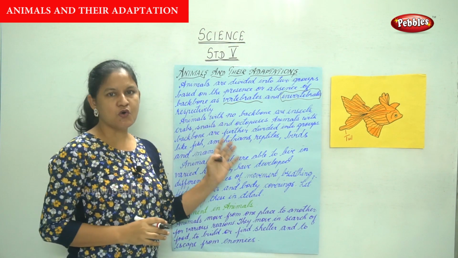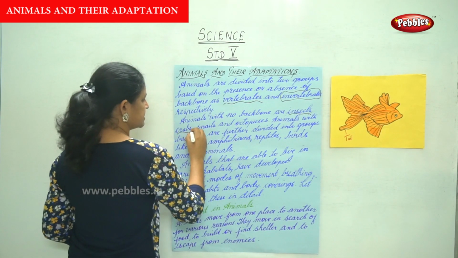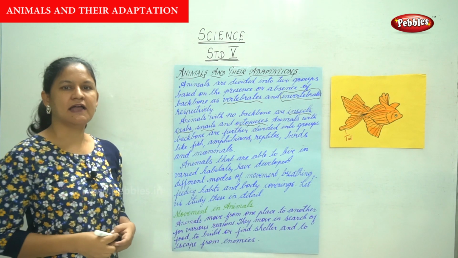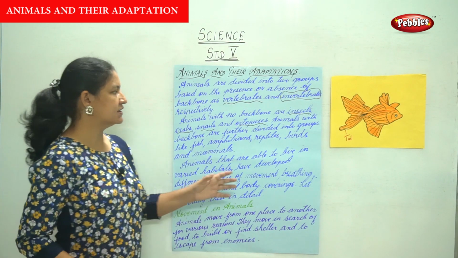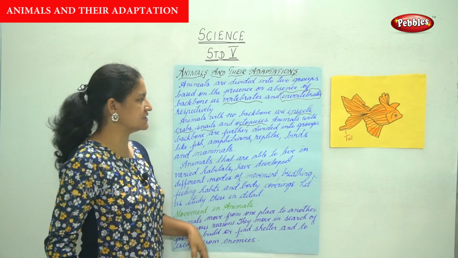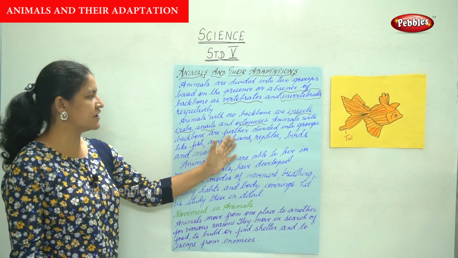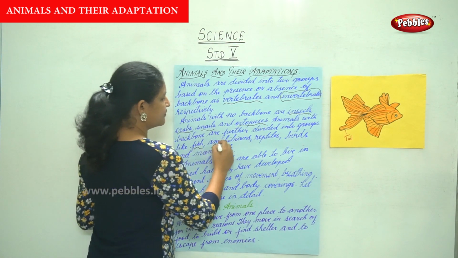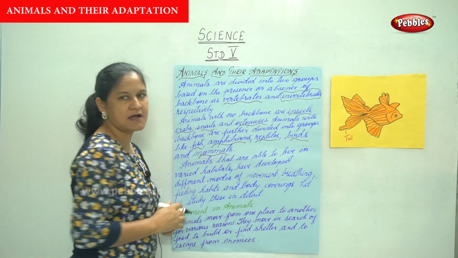Animals with no backbone are your insects, crabs, snails, and octopuses. So these are examples of animals that do not have a backbone. Animals with a backbone are further divided into groups like fish, amphibians, reptiles, birds, and mammals.